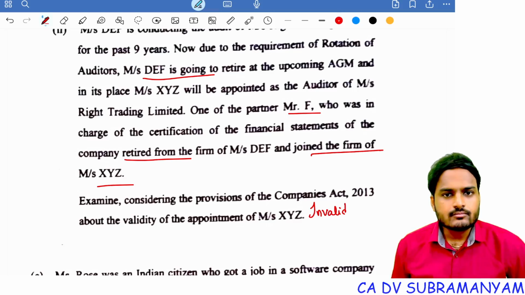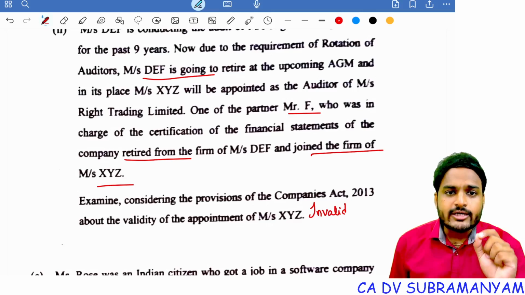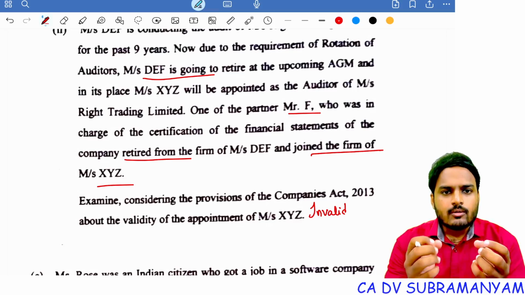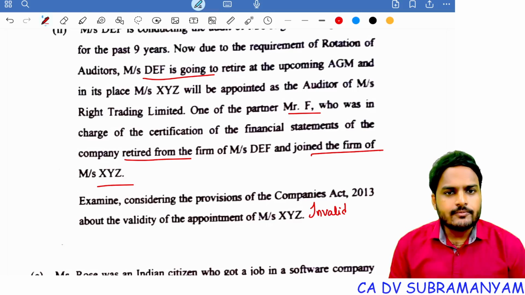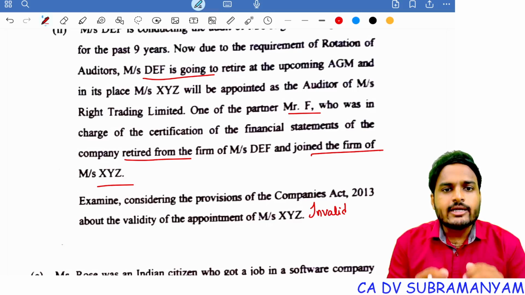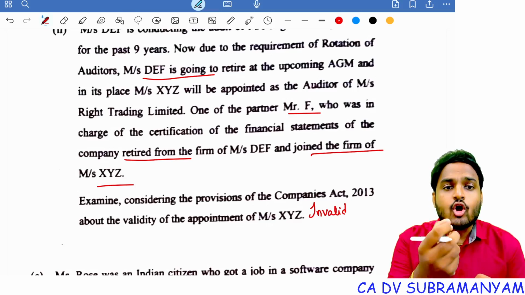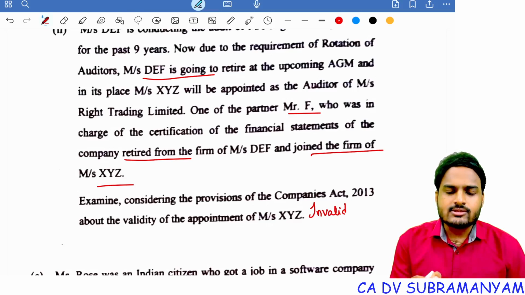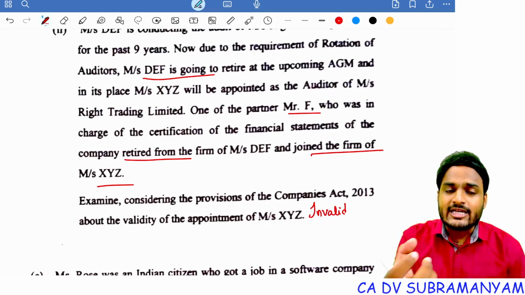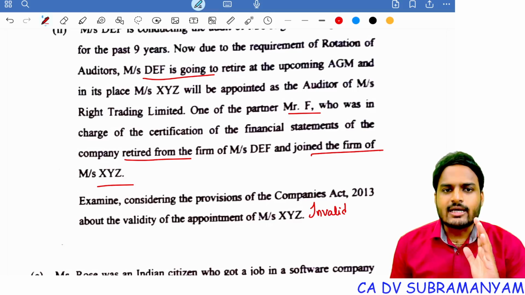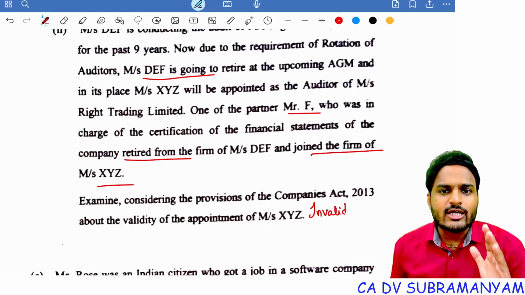Why? See, there should be no connection between incoming auditor and outgoing auditor. Like both firms having a common partner, both firms operating under a common network, or both firms having a common owner. In that case, not only the outgoing auditor, the incoming auditor is also said to be disqualified. Understood. So here the company cannot appoint XYZ audit firm.